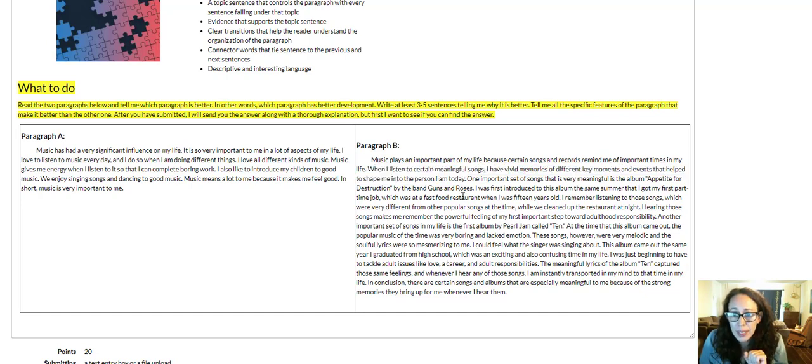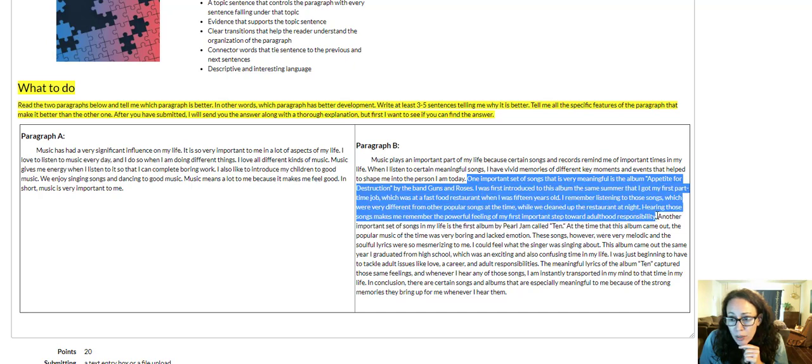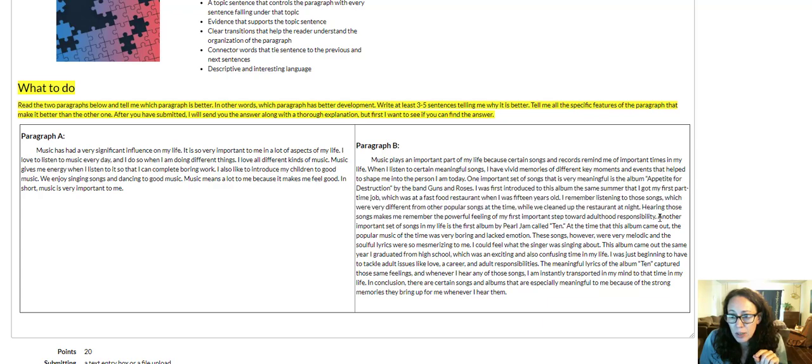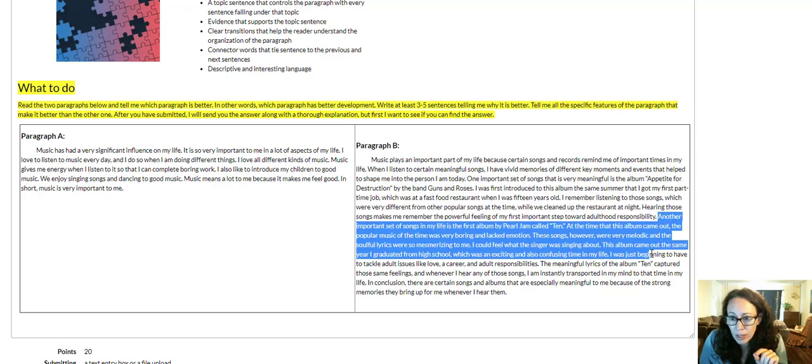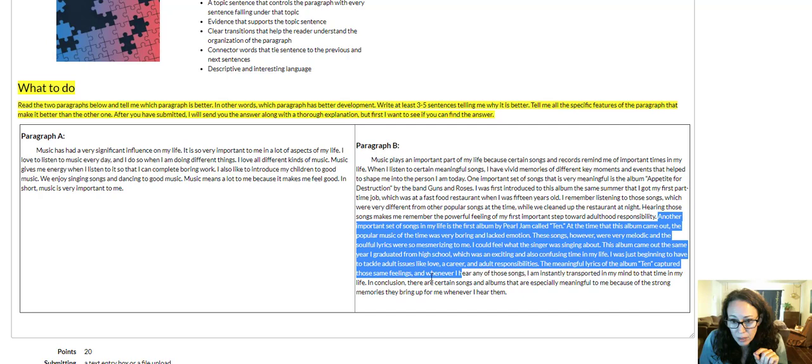And then when we break it down even more, we can see that there's actually only two items that this paragraph talks about, okay? One important set of songs, that's one, and then when we get down here, we can see another important set of songs, okay, all the way down to here.